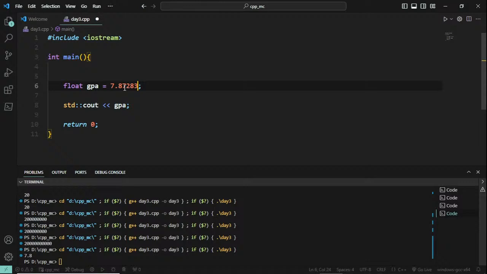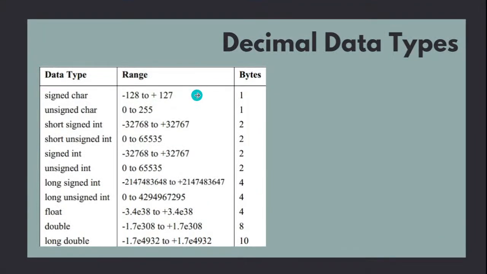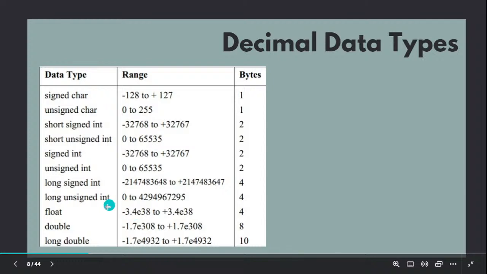For example, if you have a lot of numbers after the decimal point, float has low precision, so it doesn't give importance to the digits which come very late. Floating point goes from -3.4 times 10 to the power 38 to +3.4 e power 38. That is 4 bytes of memory, which has low precision.